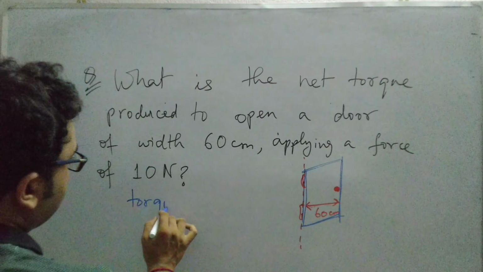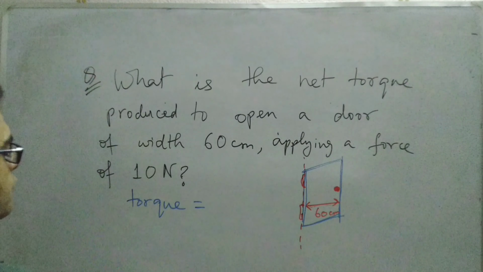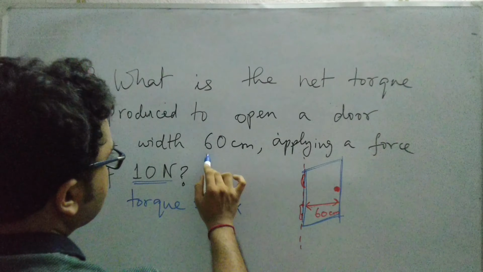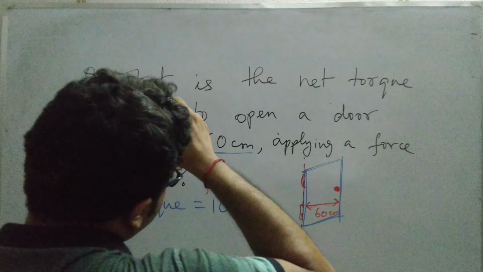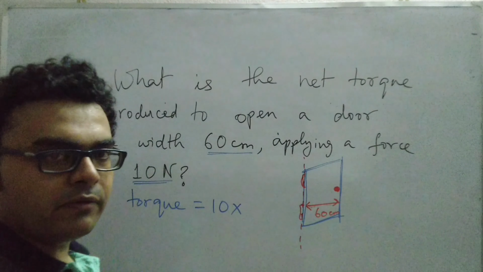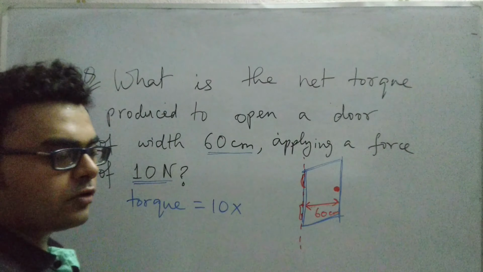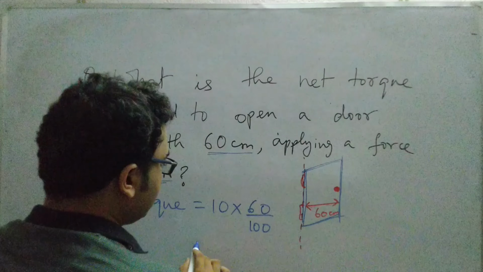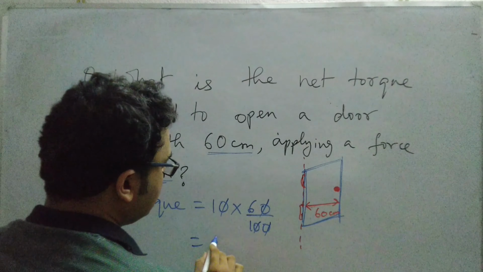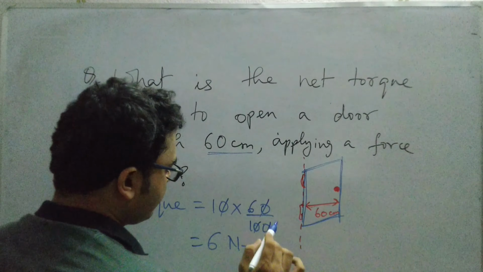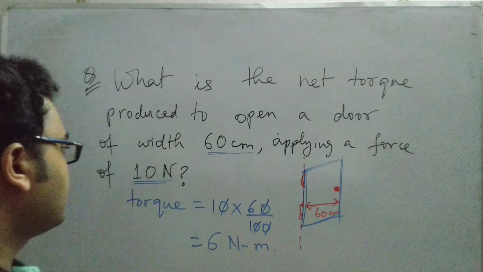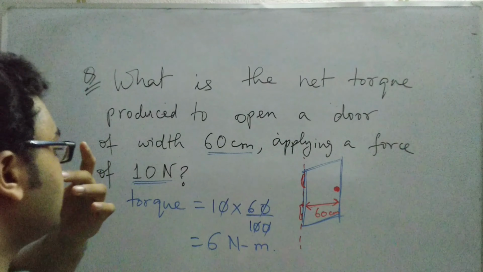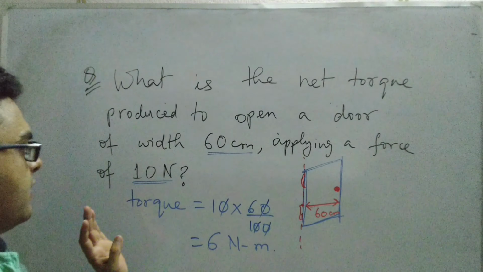Torque equals force into perpendicular distance. So what is the force given? It's 10 Newton. So it's 10 into, what is the perpendicular distance? 60 centimeter. But as we are making calculations entirely in SI units, we have to convert 60 centimeter into meter. So it will be 60 by 100 Newton meter. So this turns out to be 6 Newton meter. So the torque produced to open a door of width 60 centimeter applying a force of 10 Newton is 6 Newton meter. It was an easy problem.